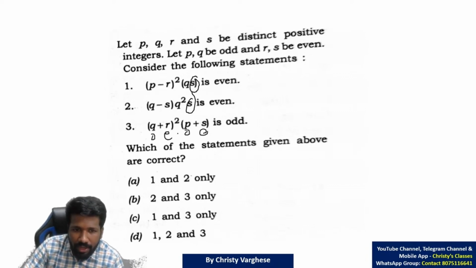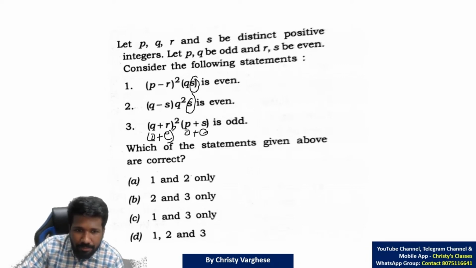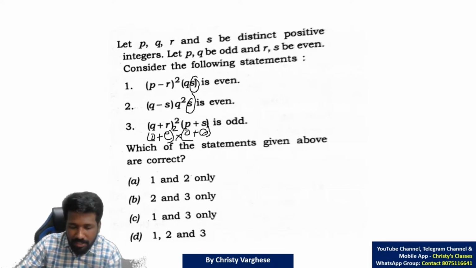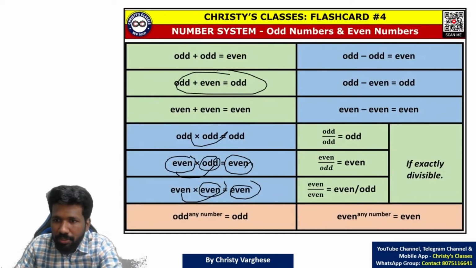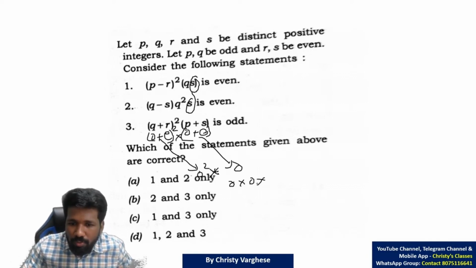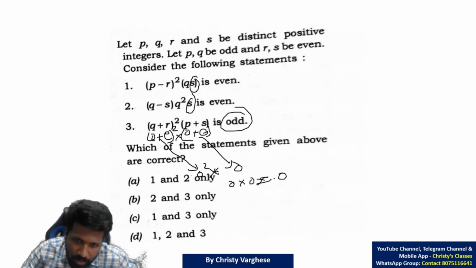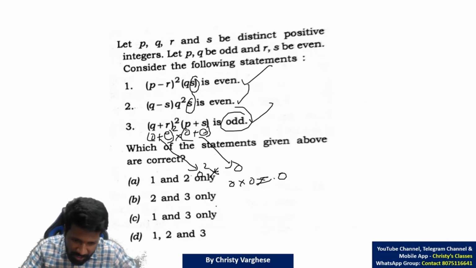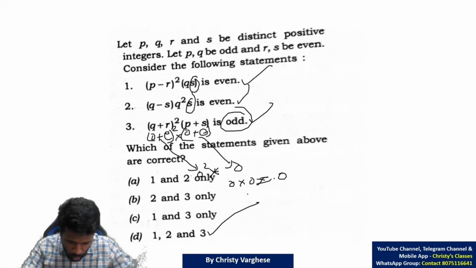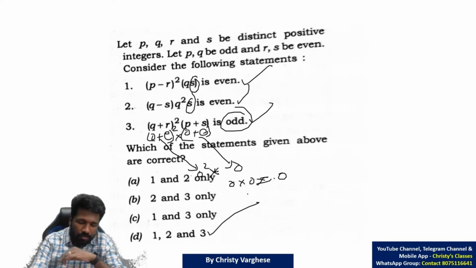So write it down and now use this idea. Odd plus even, and this square is there, into odd plus even. We know that odd plus even is odd. Or take examples to understand that. Odd plus even is odd, na? And this is odd square. Odd square is again odd itself. So odd into odd is what? Odd itself. Odd number into odd number will be odd number only, na? So this statement is also correct. All three statements are correct. So option D, 1, 2 and 3 is the correct answer. All of you understood this?